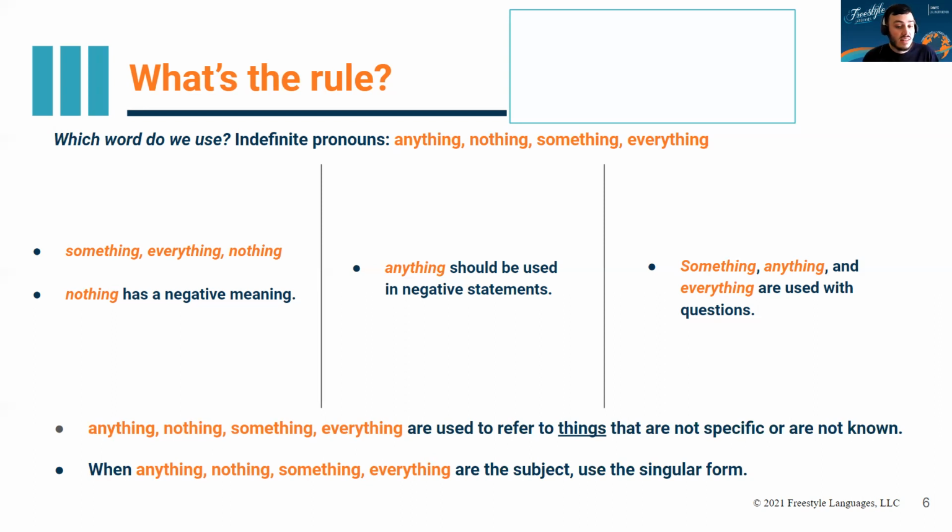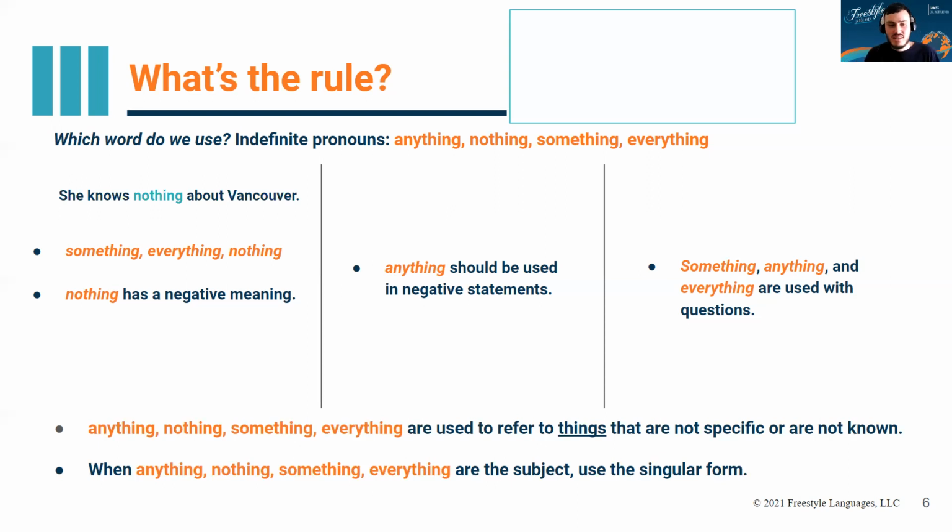When anything, nothing, something, and everything are the subject, we only use the singular form. So that's easy, we don't have to change it ever. Let's look a little bit more at each one of these. So something, everything, and nothing. We can use them in sentences, but with nothing, it has a negative meaning. For example, she knows nothing about Vancouver. What does she know about Vancouver? Exactly, nothing. So it has a negative meaning.